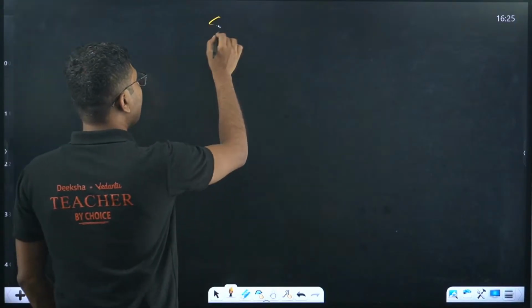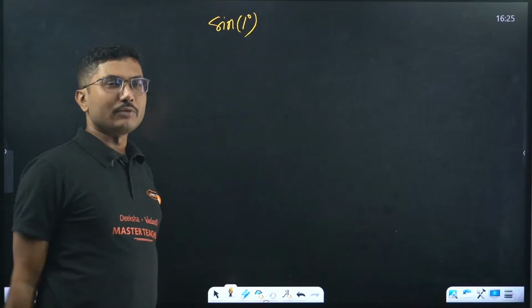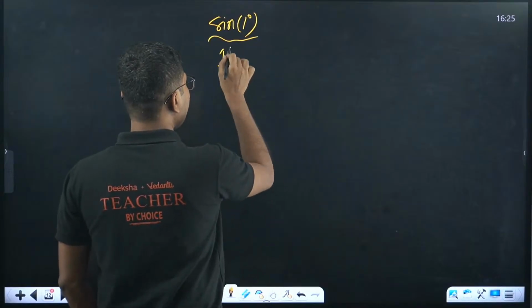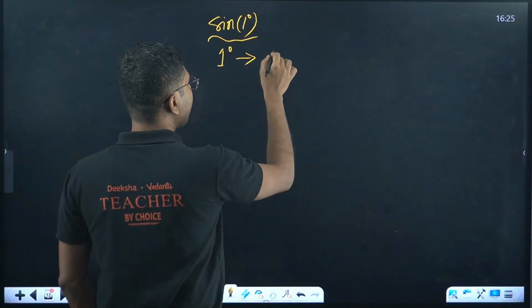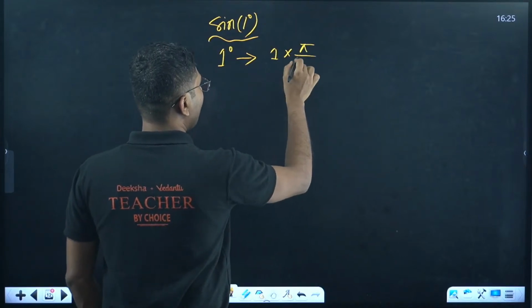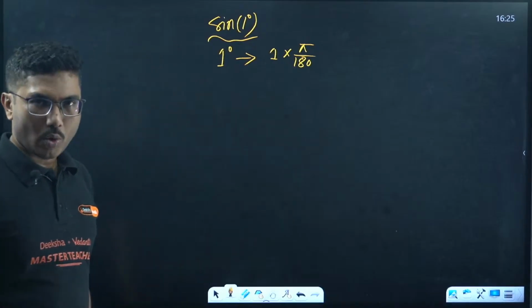Suppose they have given you: what is the value of sine 1 degree? How to solve it? First, you have to convert 1 degree into radians. How to do that? 1 into pi by 180. Now remember, the pi value is 3.14.